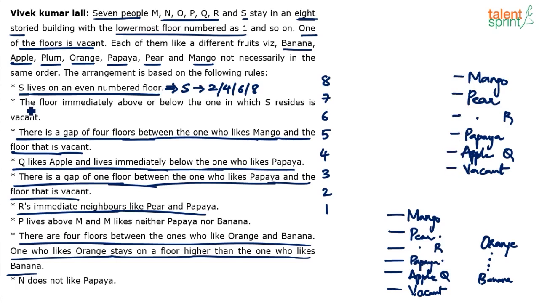What else do we know? That the floor immediately above or immediately below the one in which S resides is vacant. So vacant floor is either immediately above S or immediately below S. Now if you see, can you say vacant floor is immediately below S? No, because vacant floor is actually immediately below Q here. So vacant floor has to be immediately above S. So S will come here in this floor.